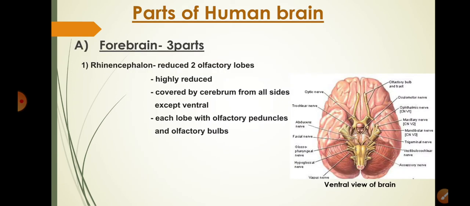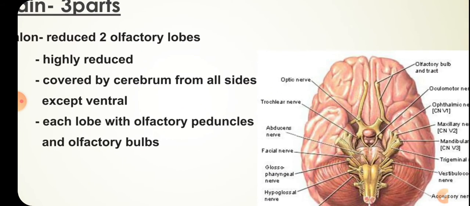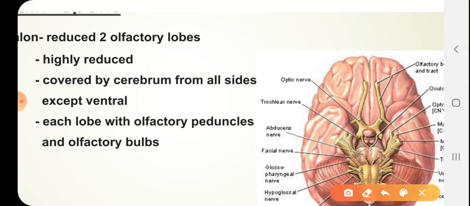Forebrain has three parts, as we had seen in the flow chart. First part is rhinencephalon, or reduced to olfactory lobes. These are very much reduced and are covered by cerebrum. Most of the brain that we see is cerebrum, part of forebrain only. It covers the small olfactory lobes. These are visible from the ventral view.